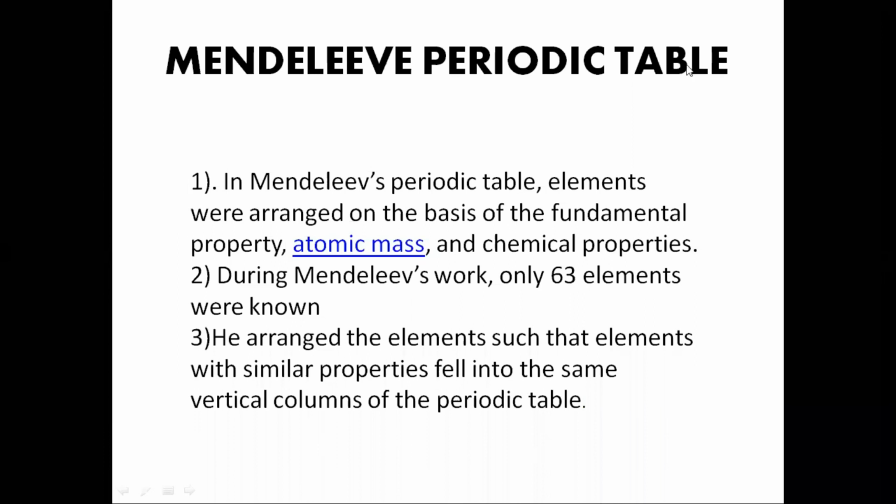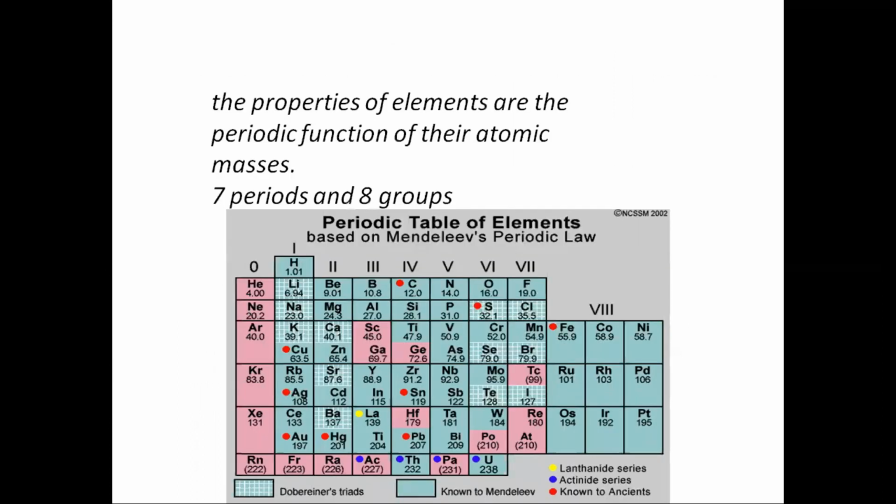Mendeleev's periodic table. In Mendeleev's periodic table, elements were arranged on the basis of the fundamental property, that is atomic mass. During Mendeleev's work, only 63 elements were known. He arranged the elements such that elements with similar properties fell into the same vertical columns of the periodic table. Mendeleev's periodic law stated that the properties of elements are a periodic function of their atomic masses.